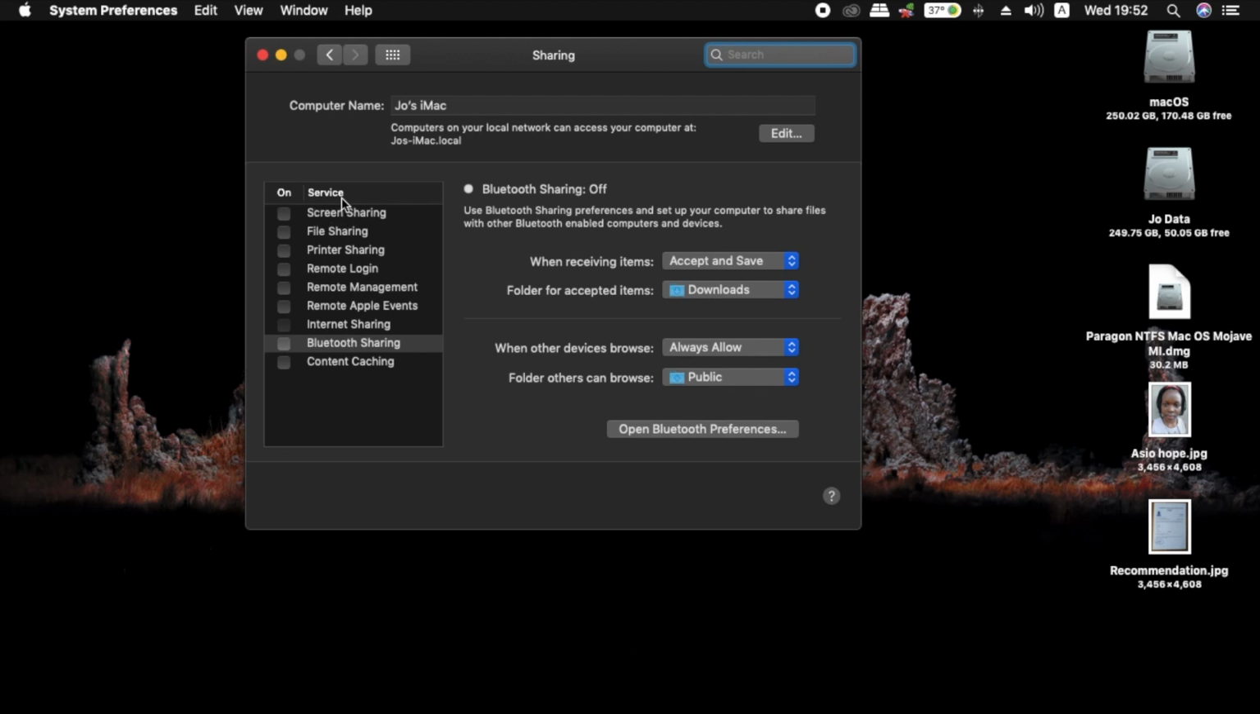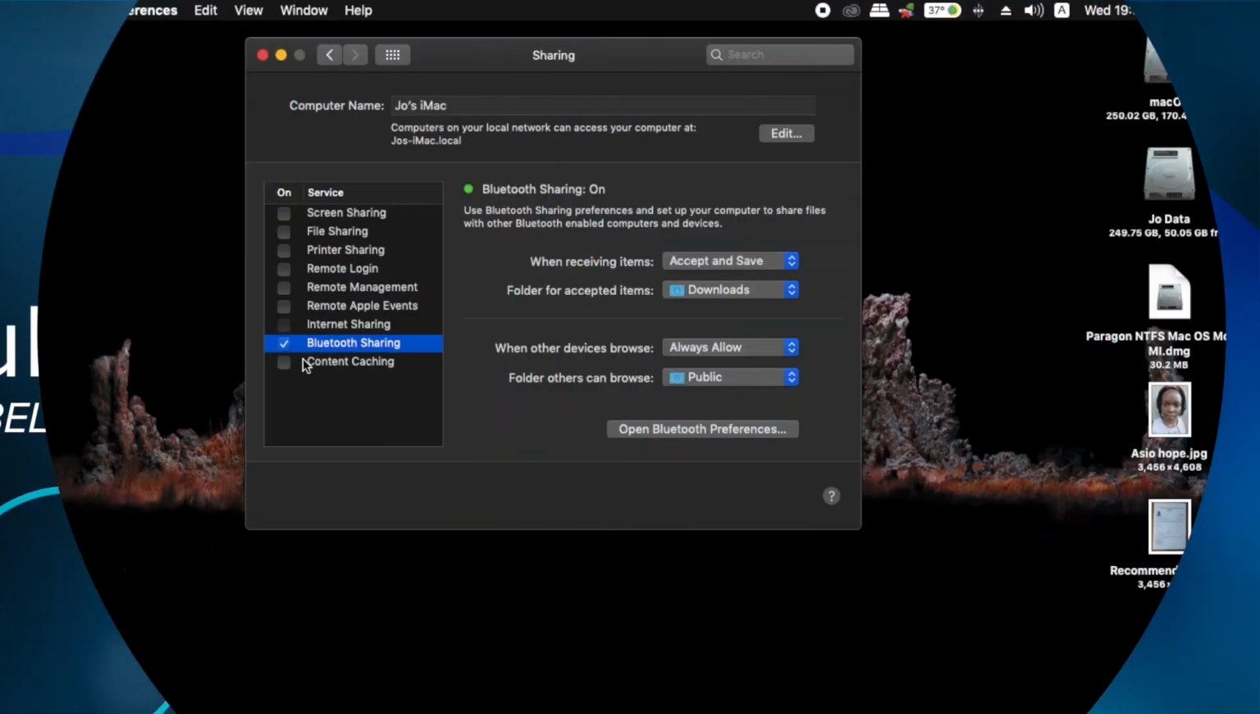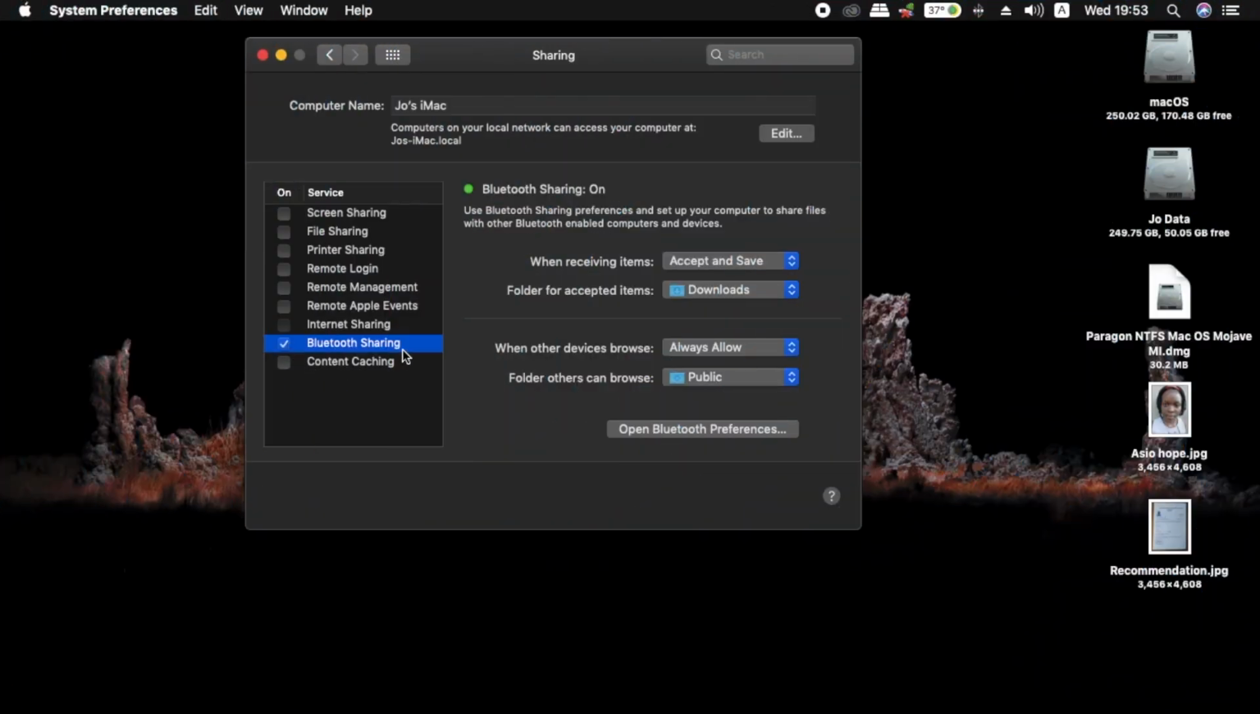Under the Services tab, we have different options, but this time around we're interested in Bluetooth Sharing. So click on Bluetooth Sharing. By so doing, it will allow you to receive files. If this is turned off, your computer will not receive files, but it can send files to any device so long as it's paired. So you have to first mark, or rather check, this Bluetooth Sharing. That's when it will allow you to be in a position to share files to any device.